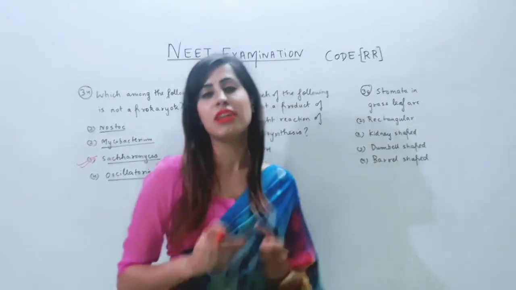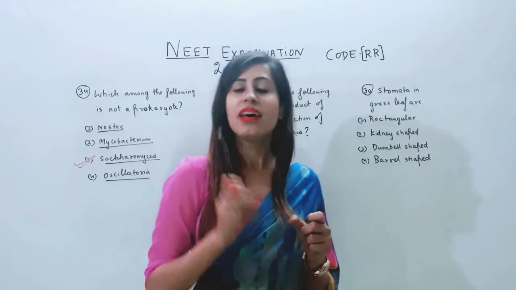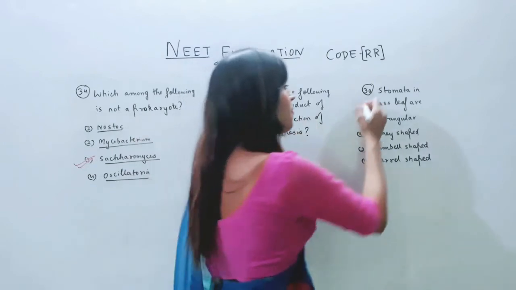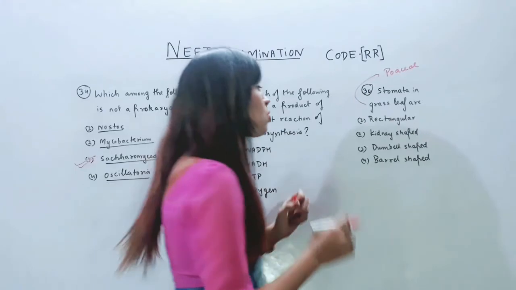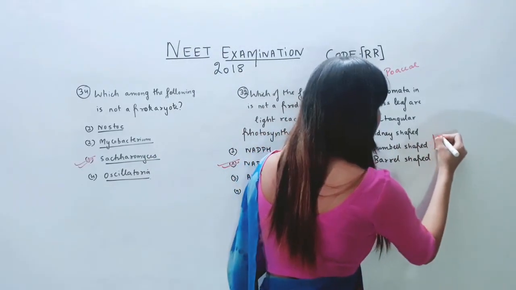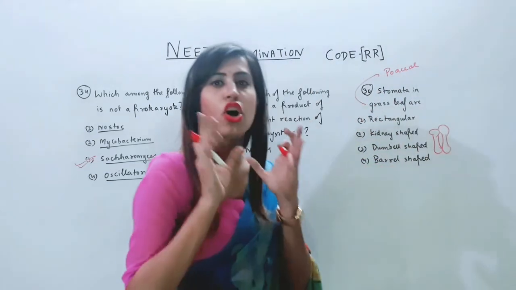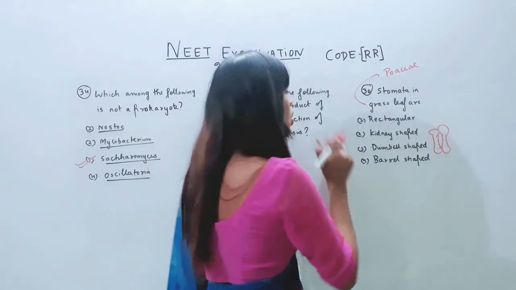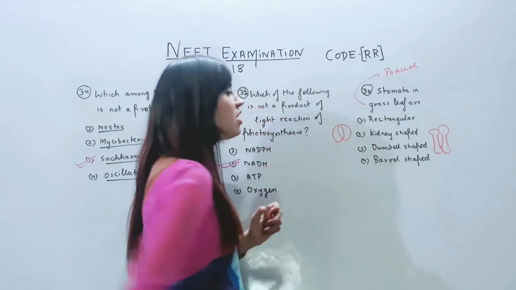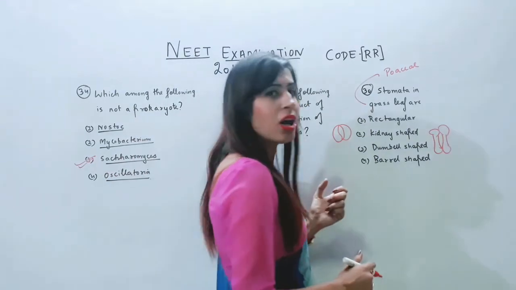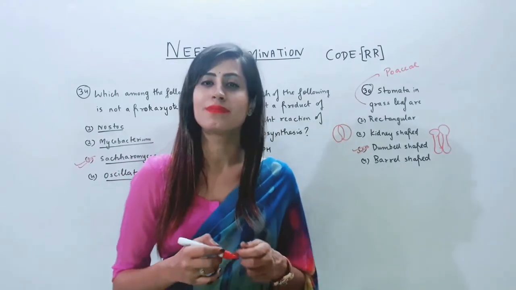Stomata in the grass leaf. Now grass, tell me whether it's a monocot or it's a dicot. Absolutely right. Grass belongs to the family Poaceae. It's a monocot. So in monocot, the guard cells are dumbbell shaped. Yes, they are bone shaped or dumbbell shaped. Whereas in dicots, the guard cells are kidney shaped. They are bean shaped or kidney shaped. In monocots, they are dumbbell shaped. So the correct option is option number 3.